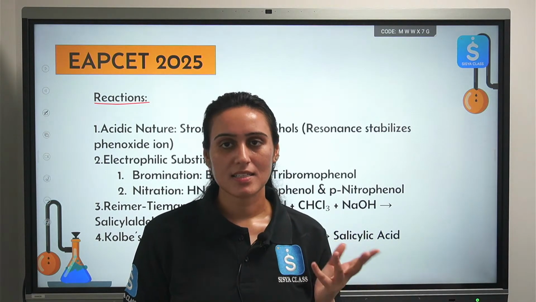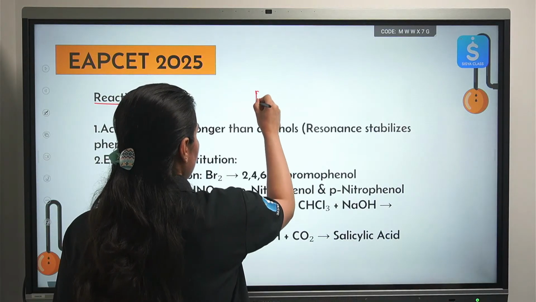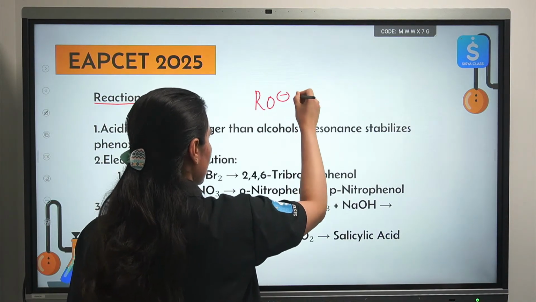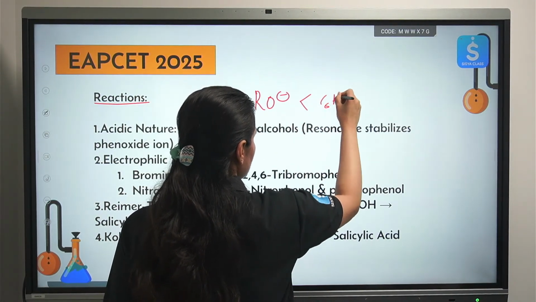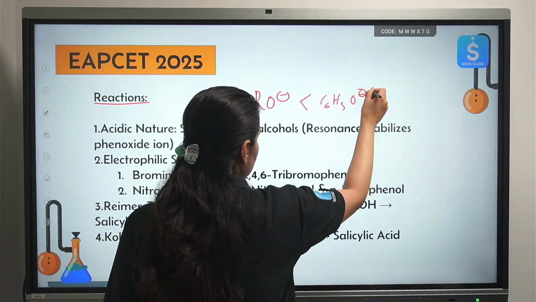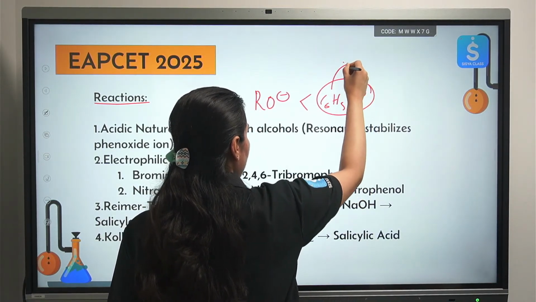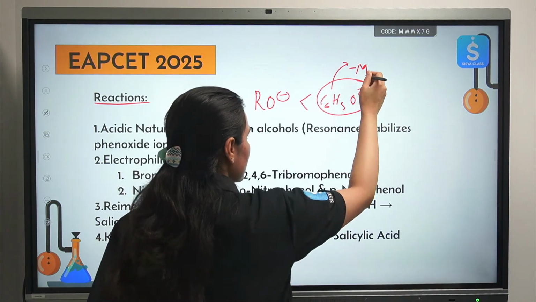So in comparison to your alcohol, this is the alkoxide ion, this is your phenoxide ion. This is much more stable because of the minus M effect of aromatic ring.